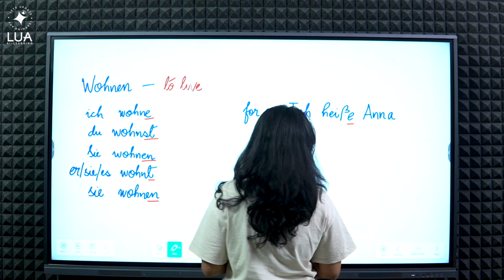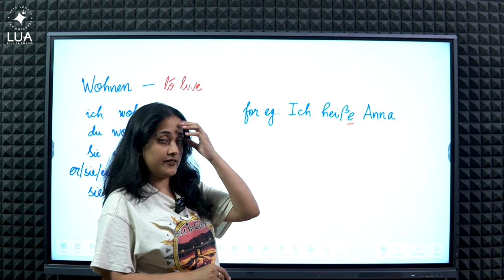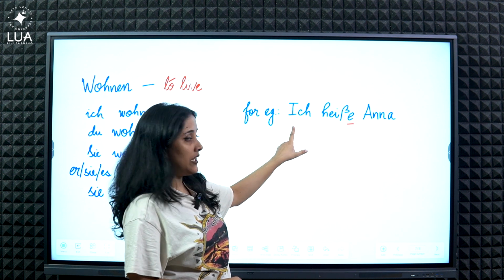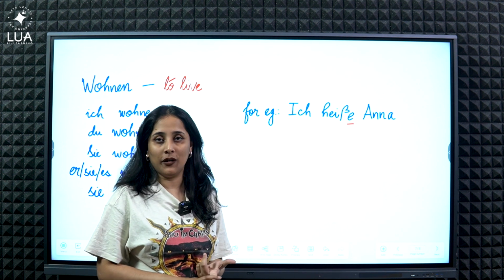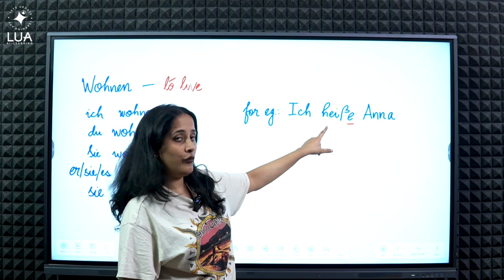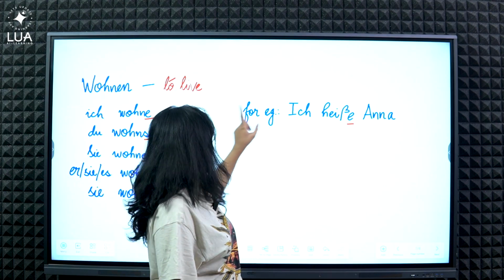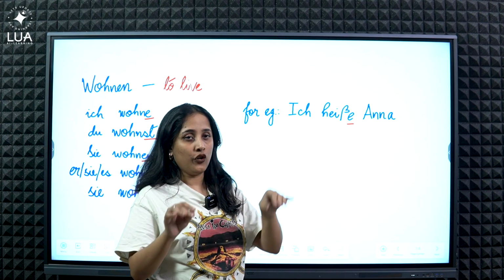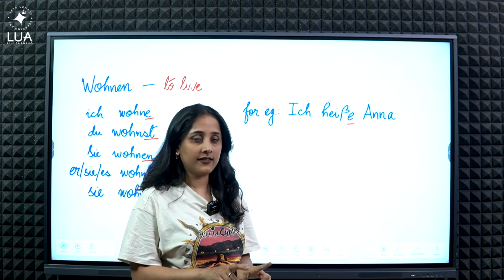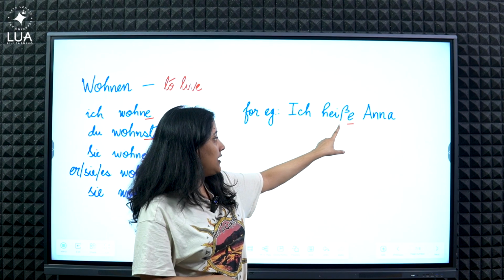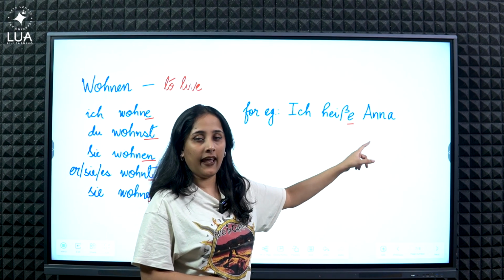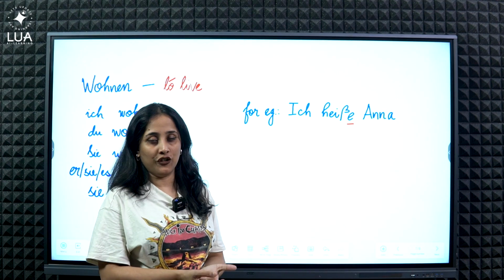So now let's try an example with the verb heißen. Ich heiße Anna. So here ich is your first person singular pronoun. So how are we conjugating the verb? We are adding an E, heiße. That is, you drop the N from the actual verb heißen and you just leave the E, so it's heiße. Ich heiße Anna. I am called Anna. And that is how you conjugate it.